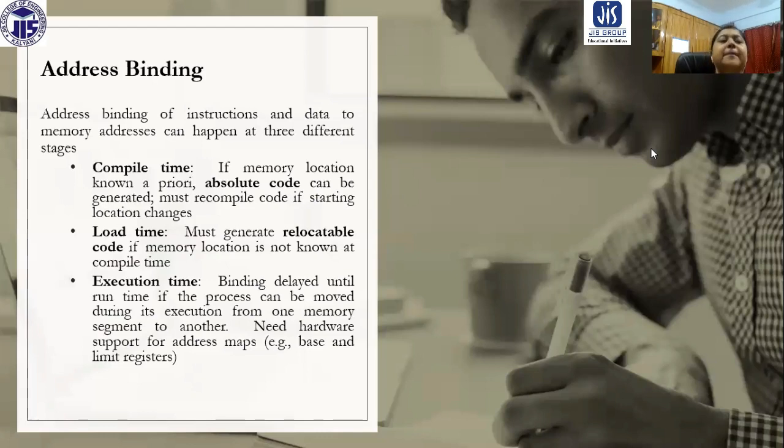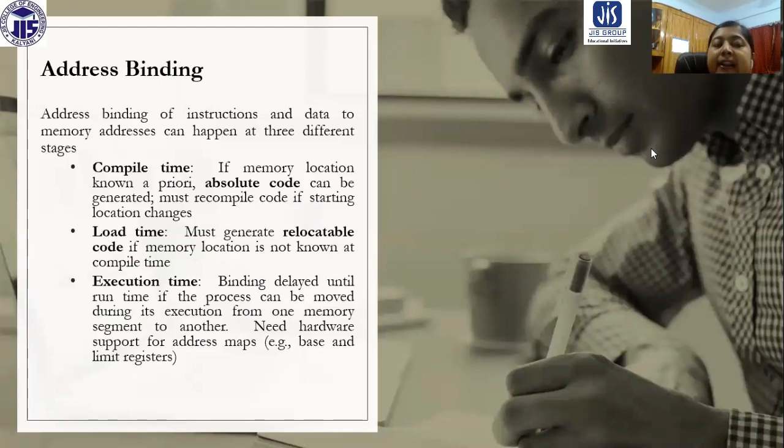Now, the address binding can be done at many times. In some cases, it can be done at compile time. If the memory location is known a priori, absolute code can be generated. You must recompile the code if the starting location changes. Address binding means one kind of mapping, mapping the logical memory address to the physical memory address.